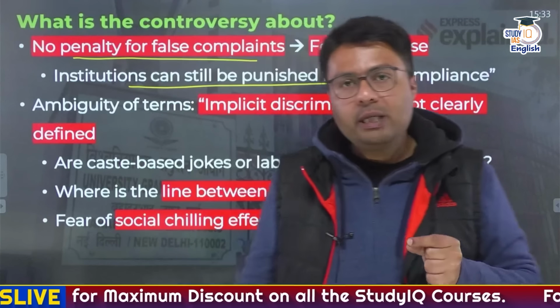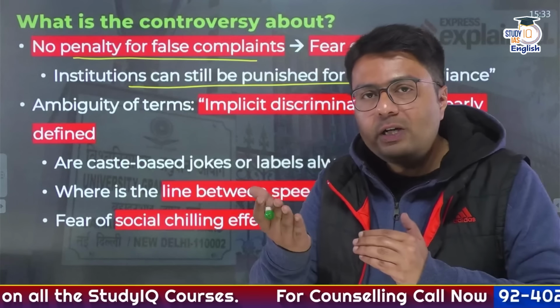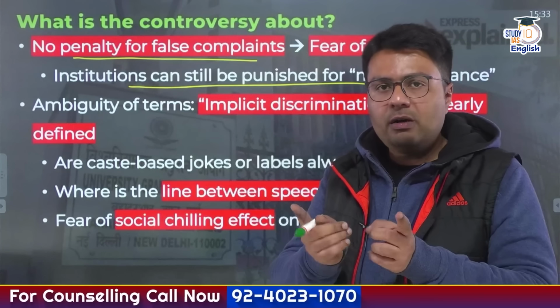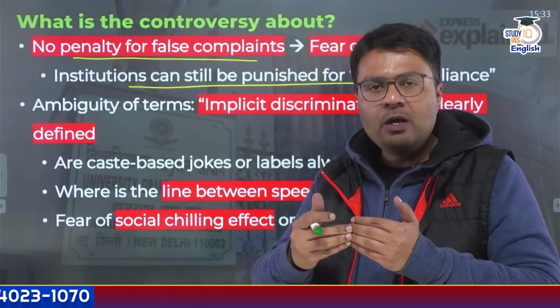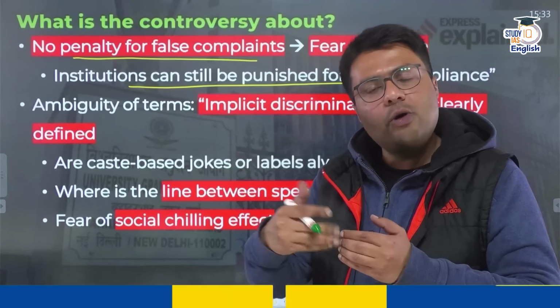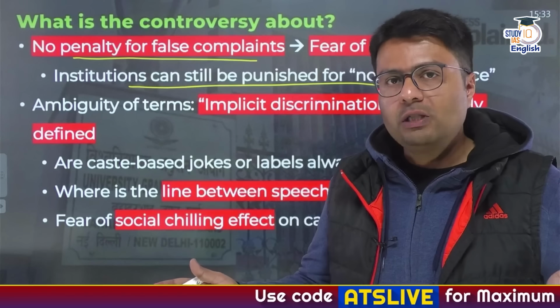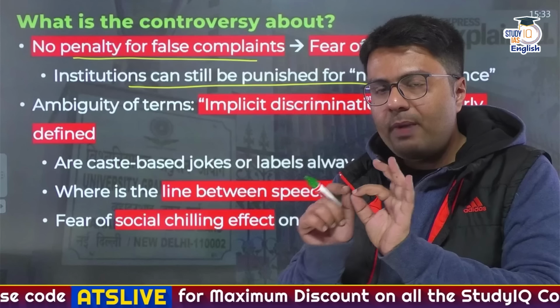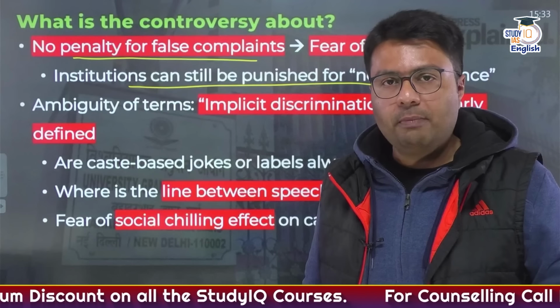The second ground of protest is that there is no distinction between explicit and implicit discrimination. When it comes to explicit discrimination, which can be done by gestures, by speech, or by action, that's something everybody agrees on, and this happens across the campus. Now, when it comes to implicit discrimination, by its very nature, implicit discrimination remains a very subjective concept, right?